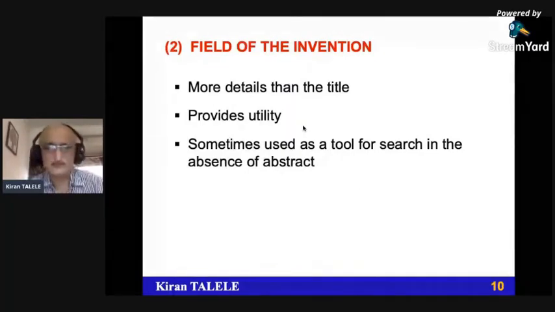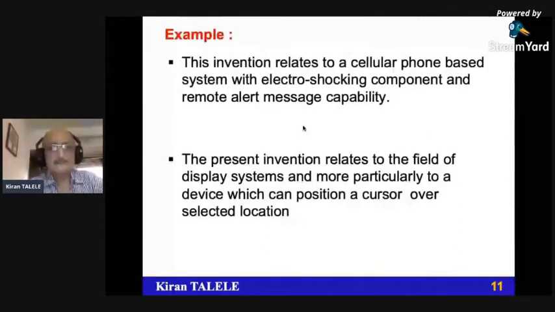An example: this invention relates to a cellular phone-based system with electroshocking component and remote alert system message capability. So this is related to a mobile stun gun patent. This invention relates to a cellular phone, mobile-based system with electroshocking component. There is an inbuilt electroshocking facility and remote alert message capability in case of emergency. So there are many keywords clubbed together in sentence form that give the field of invention.